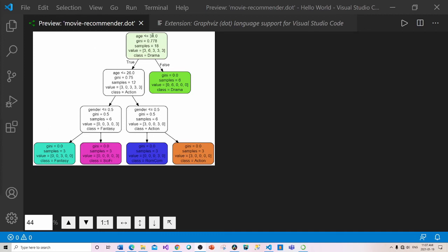Okay, and if we look at this condition here, it says if the age is less than or equal to 31, then what happens? So if you look at this, what it really means is if their age is less than or equal to 31, go down this path. If not, it means that they're actually older than 31. So then automatically go down this path and select drama. Based on your user profile, we're going to select drama. And if not, then we have these other options, right? So it's saying if you're less than that age, go to action.